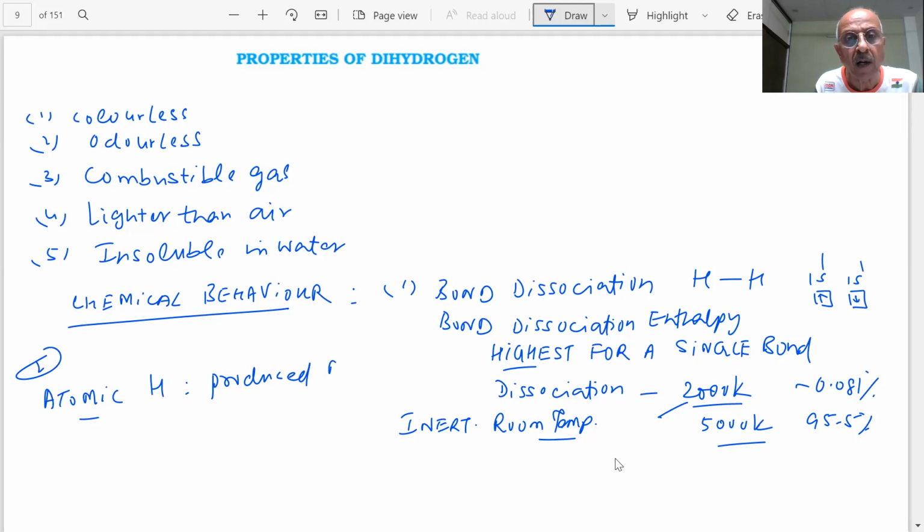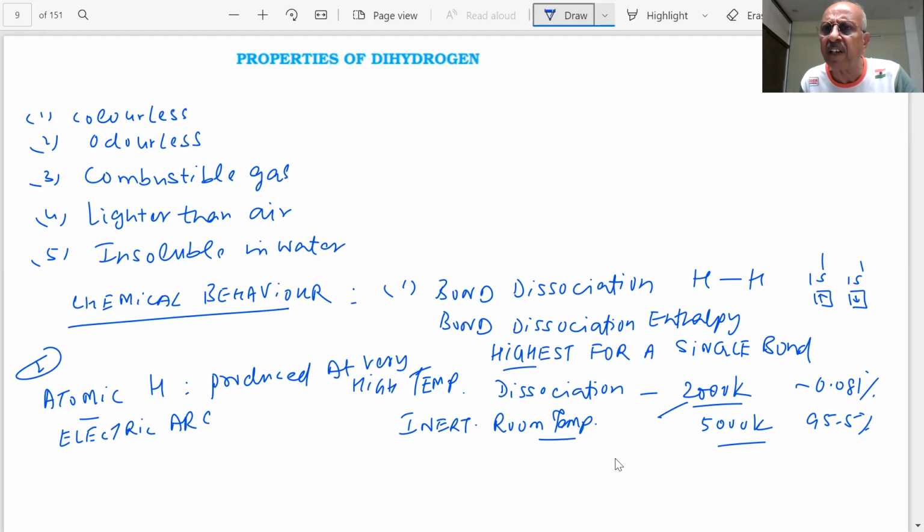At very high temperature. How do we create very high temperature in science, students? You have heard about electric arc? They create very high temperature by electric arc, where highly ionized particles are there. Or there are some UV radiations, when we use light.